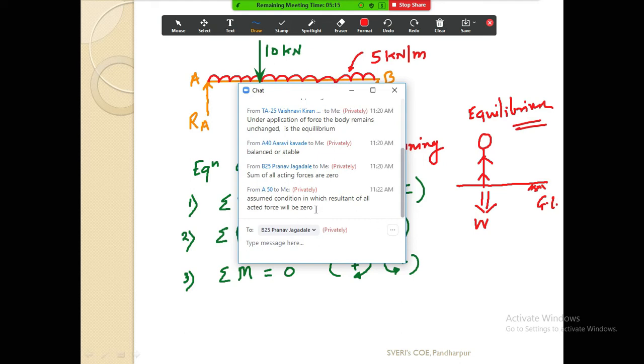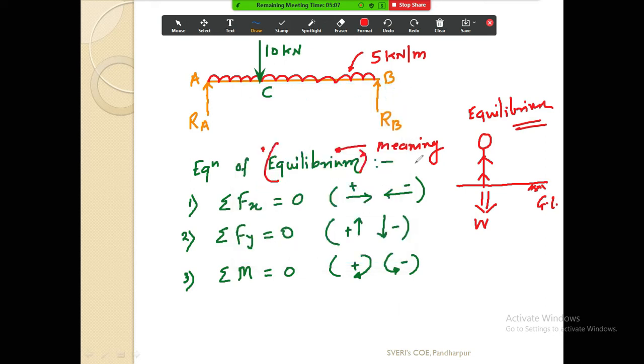This is the right answer. In assumed conditions in which the resultant of all the forces acting on the body is zero, we say that the system is in equilibrium. This is the right definition of equilibrium. Equilibrium means whenever the resultant force acting on any system is zero, then you are going to say that it is in equilibrium.